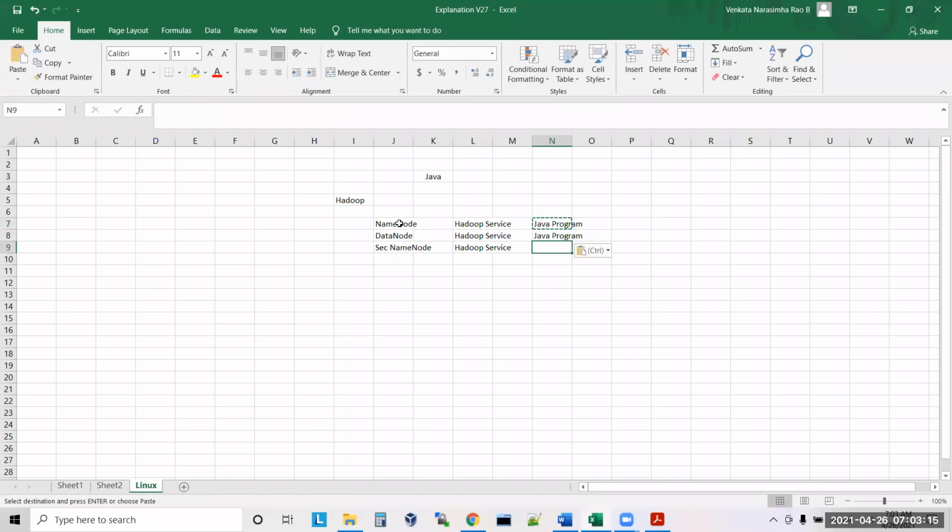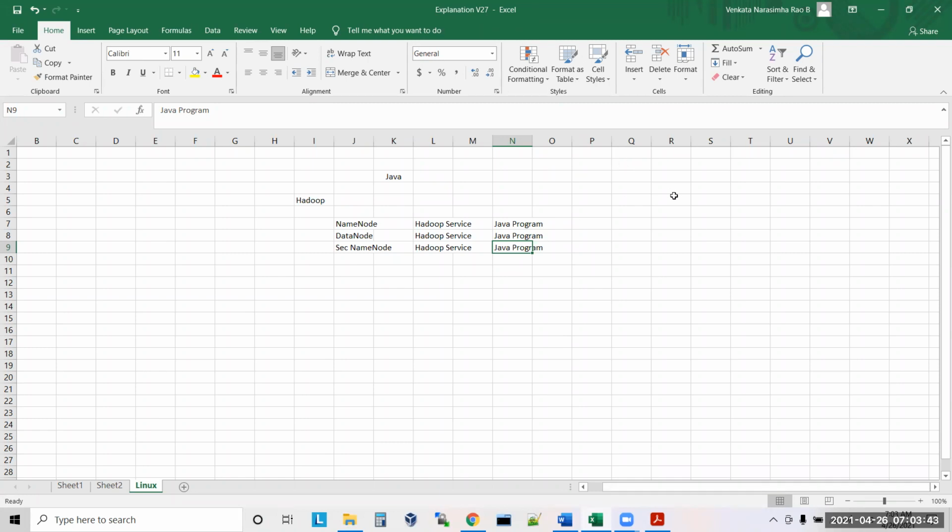Data node is a Java program. Secondary name node is a Java program. So starting name node means starting the name node Java program, starting data node means starting the data node program, and starting secondary name node means starting the secondary name node Java program. If you start this Java program, obviously name node will start. If you start that one, obviously data node will start. It works in that way. Now, how will this Java program execute, guys?